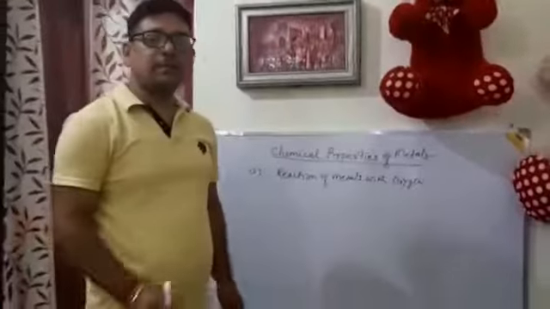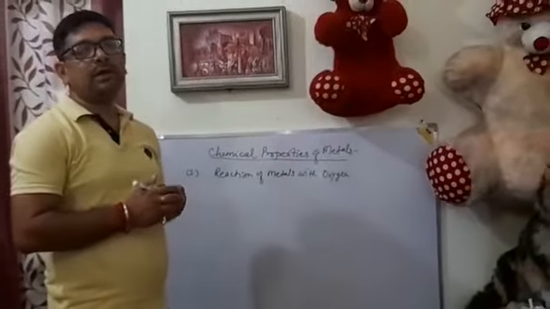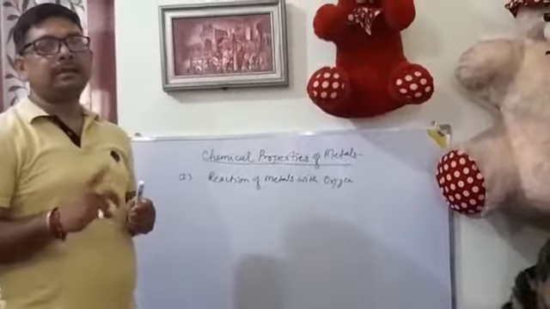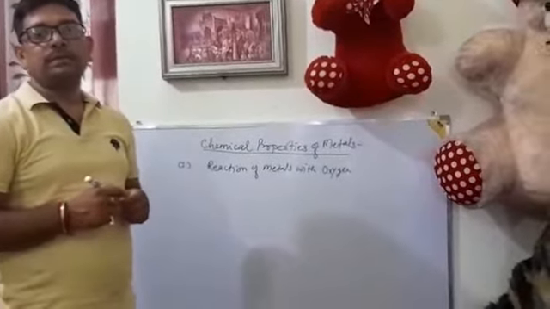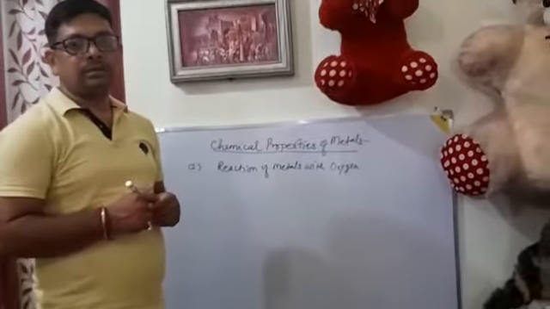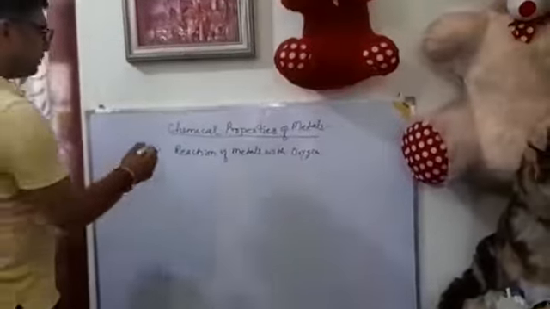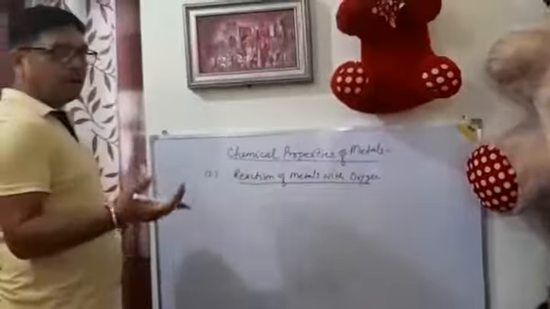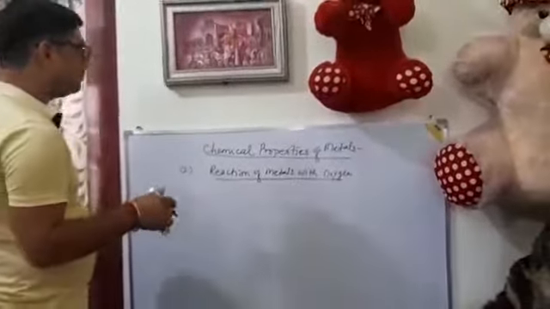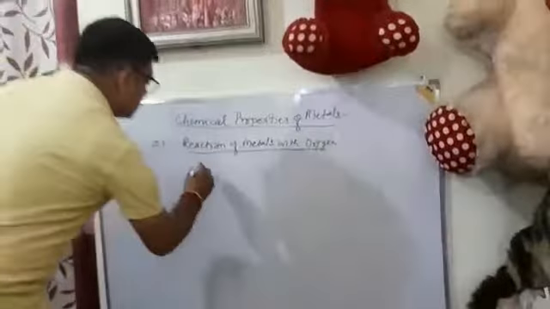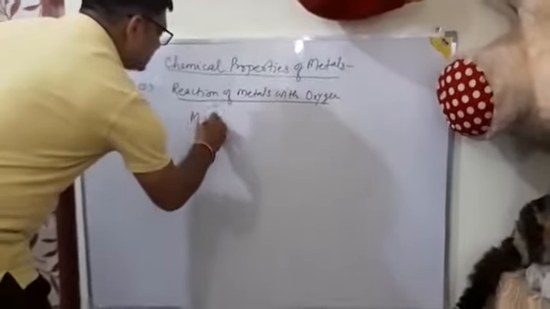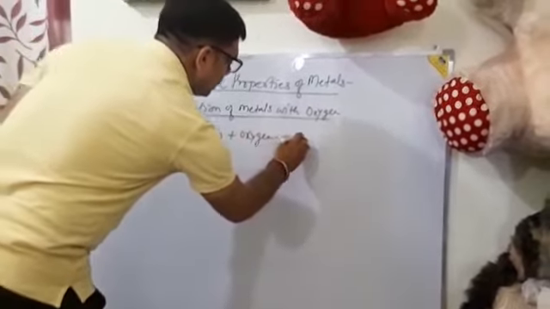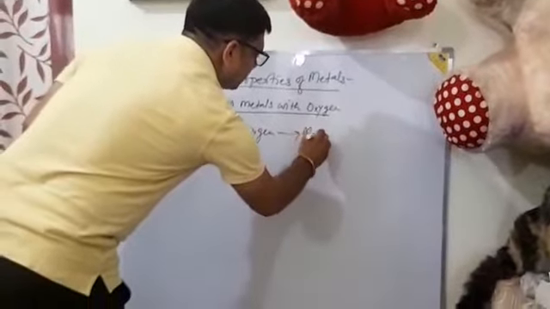Now, in the previous chapter, we have already seen the burning of magnesium. In that, we have seen that when magnesium burns, it produces magnesium oxide. So when metals react with oxygen, they produce metal oxides.